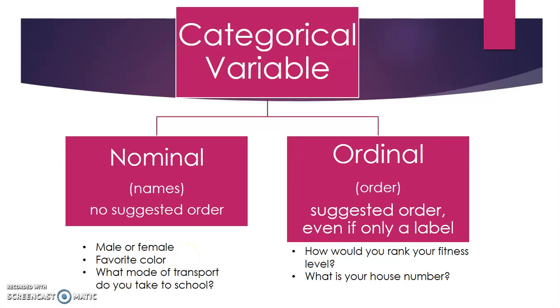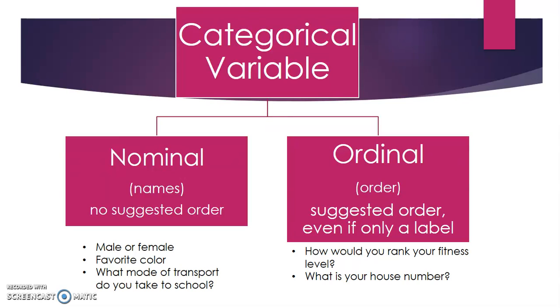And for mode of transport, you could walk, ride your bike, take the bus, or drive in a car. There's no suggested order. It's not saying that walking to school is less awesome than taking a car, and it's not saying that blue is a better color than yellow. There's no order to the names.